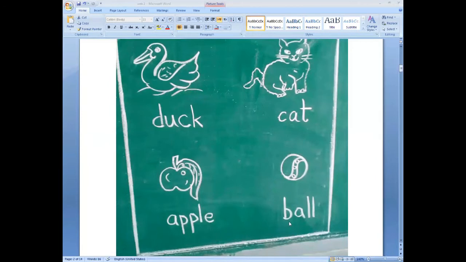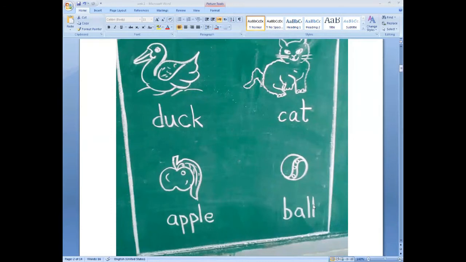Okay, can you tell me any picture which is starting with B? Yes, look here. This picture is starting with letter B. B-A-L-L, ball. So, first is letter A. After A, letter B comes. And B for ball. So, our second alphabetical word is ball. First one is apple. Second one is ball.